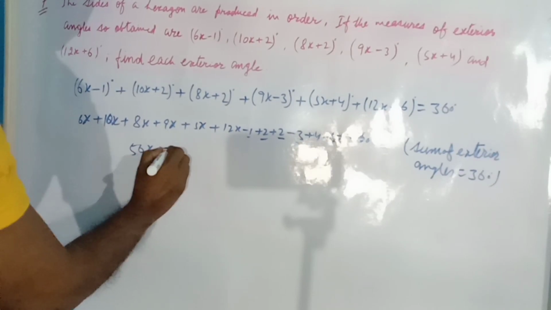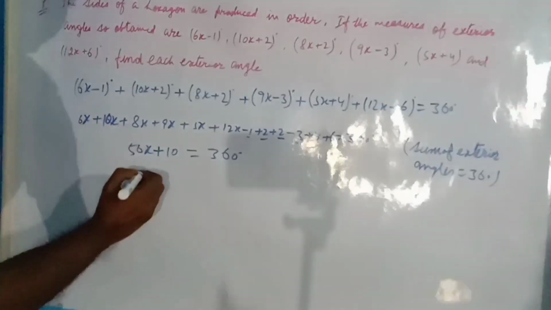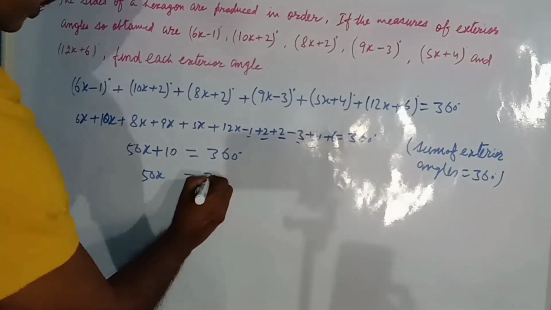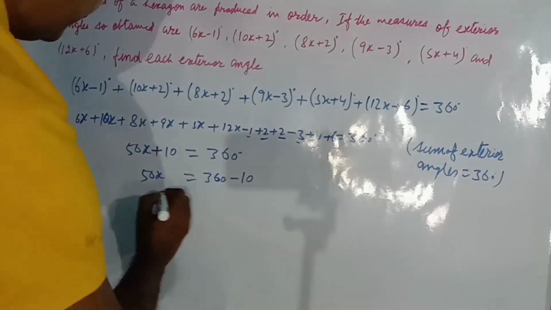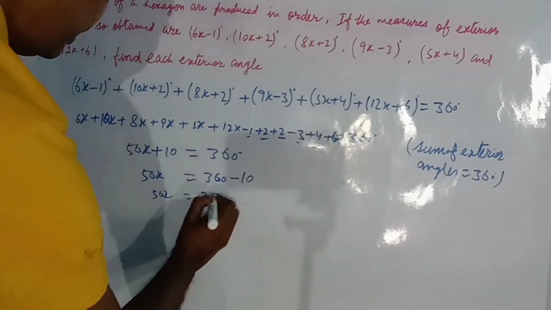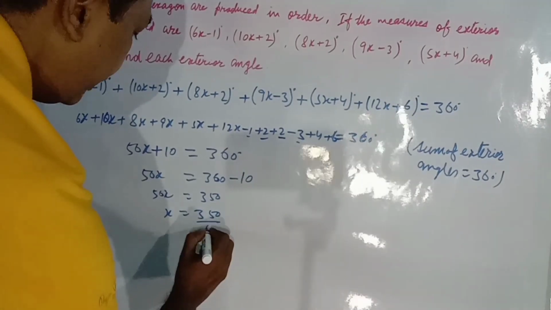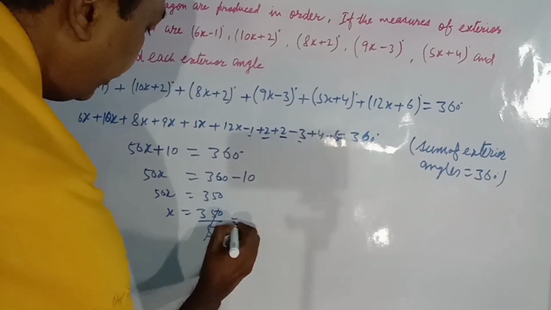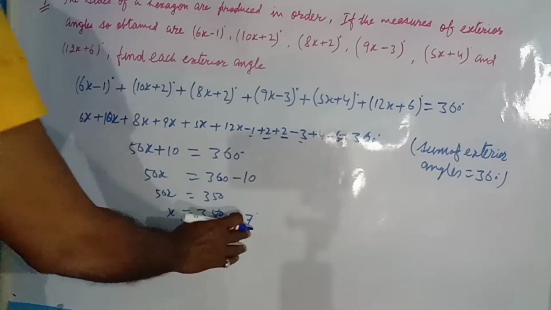Then we write 50x plus 10 equals 360. Here is plus 10, so it will be minus 10. Then 50x equals 350. Then x equals 350 by 50. We cancel and get 7 degrees. This x equals 7 degrees.